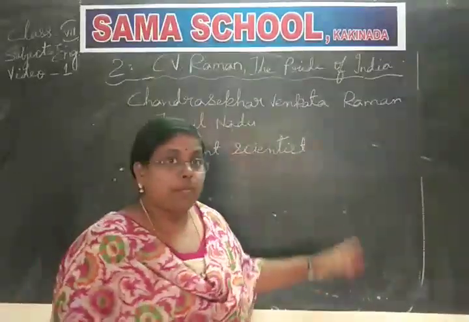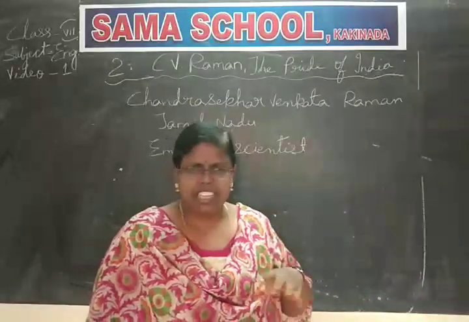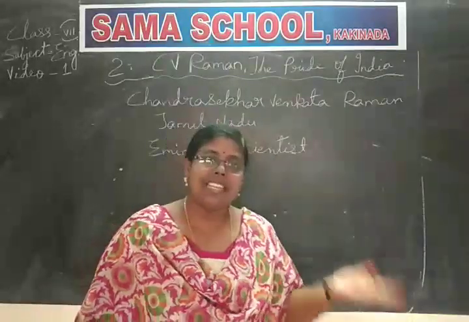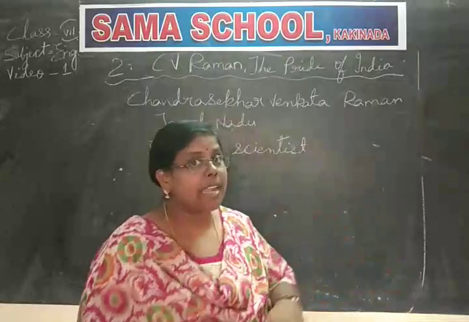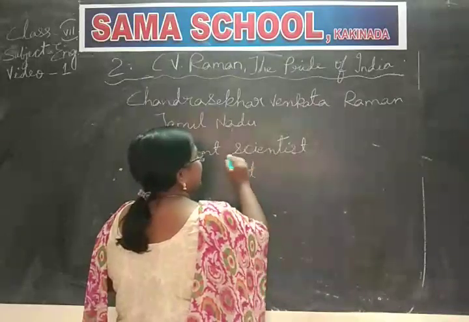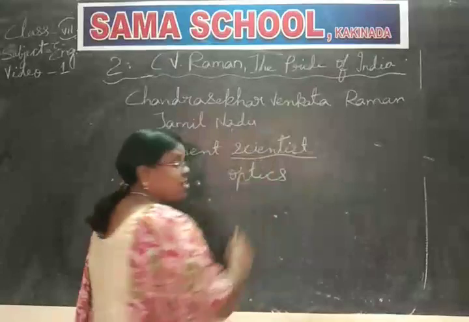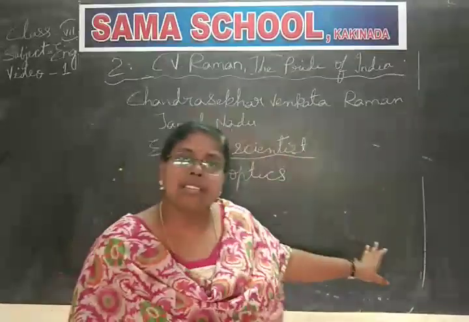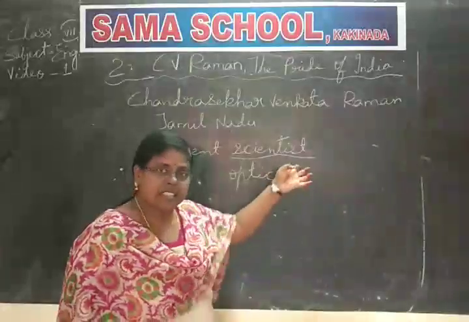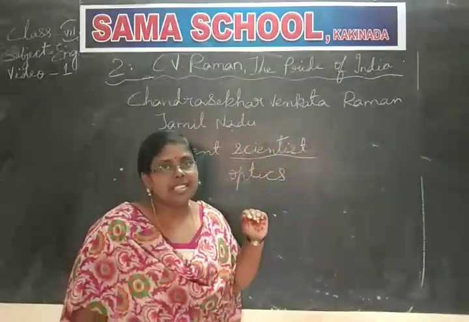You will still be in college, but at the age of 19, he took up a job. Okay, his parents didn't need him to work, but it is his interest, and he started working, and with that money, he found out all this optics and all. He became a scientist with his own money. Okay, he didn't take the support of his parents to become a scientist. With his own money, with his own interest, he became a scientist.